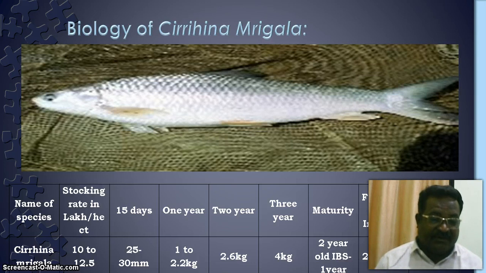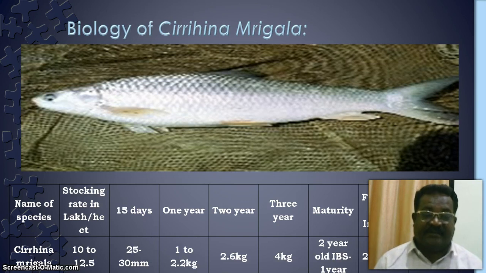Then the stocking rate of that species is 10 to 12.5 lakhs per hectare. It attains 25 to 30 millimeter in size in 15 days, 1 to 2.2 kg at 1 year, 2.6 kg at 2 years, and 4 kg at 3 years. These species attain the maturity stage at the end of 2 years old, but the induced breeding species attain the maturity stage at the end of 1 year.